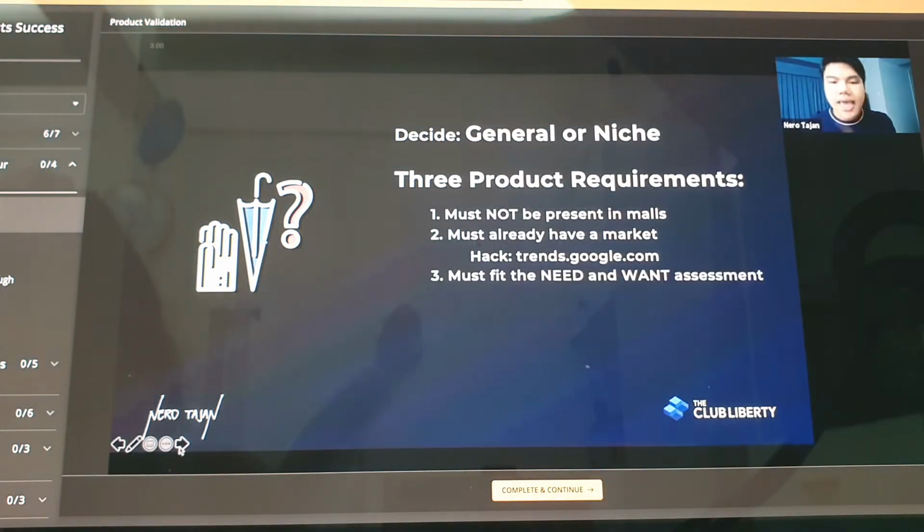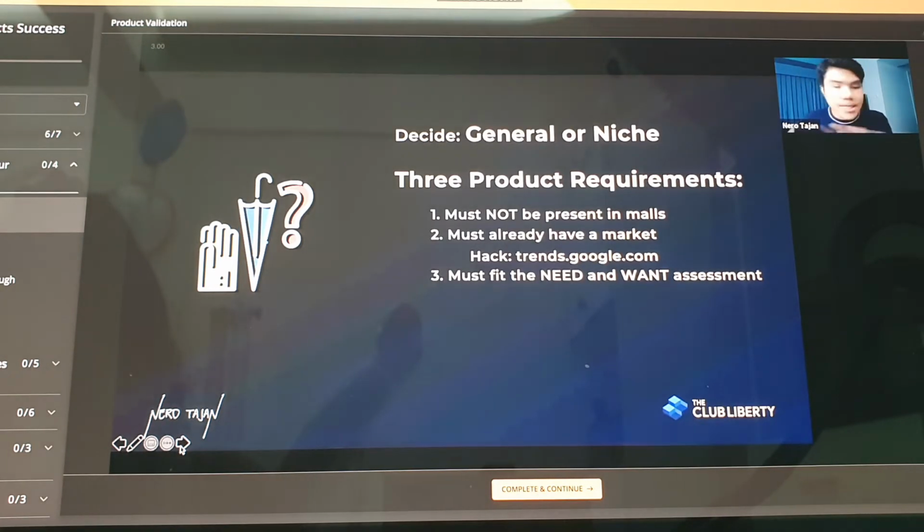So ganito, makikita mo sa market na, the last must fit the need and want assessment. When you say the need and want assessment, this answers the question kanina: coach, if you will not sell those small, what should we sell? You should sell something that must fit both the need and want assessment. When you say need, you want necessities: water, shelter, food, air, clothes.